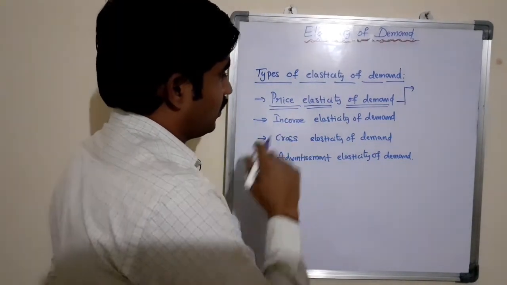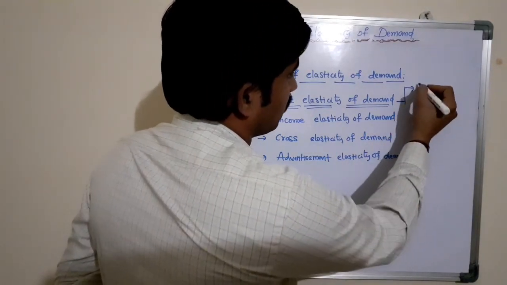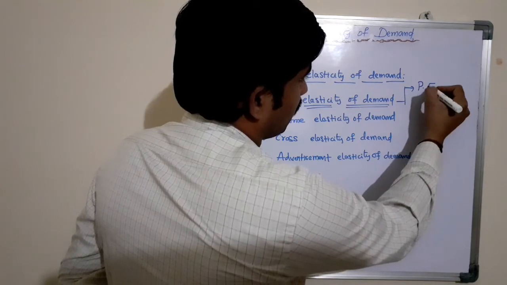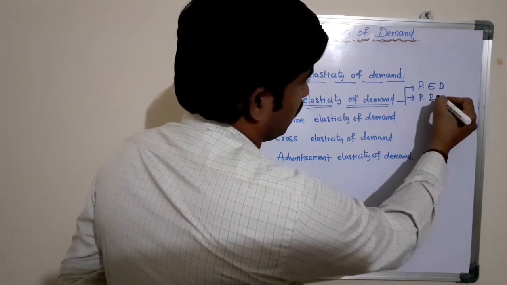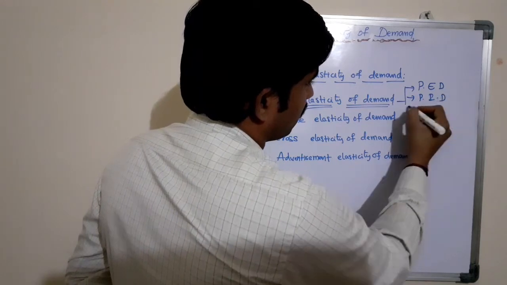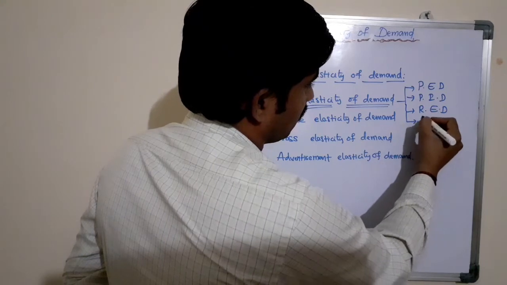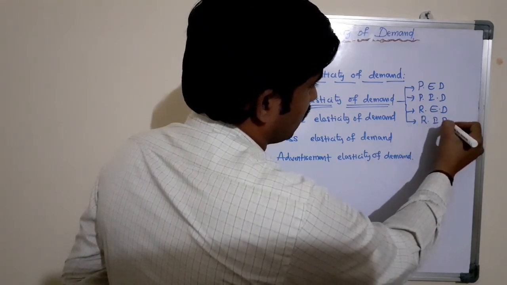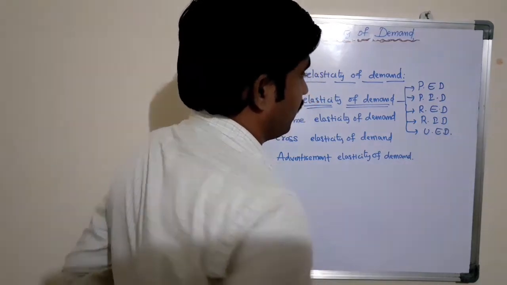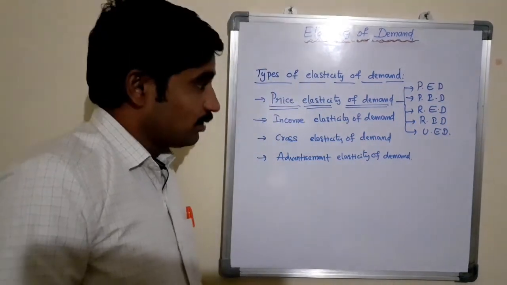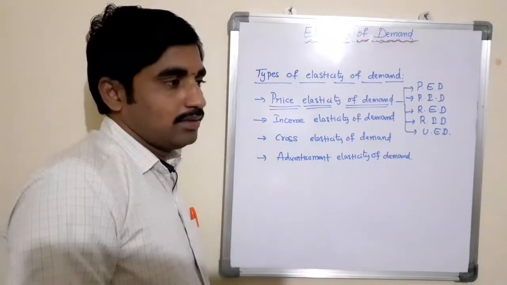The different types of price elasticity of demand are perfectly elastic demand, perfectly inelastic demand, relatively elastic demand, relatively inelastic demand, and unitary elastic demand. So they are the 5 types of price elasticity of demand.